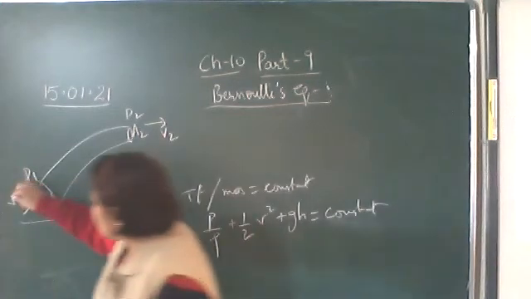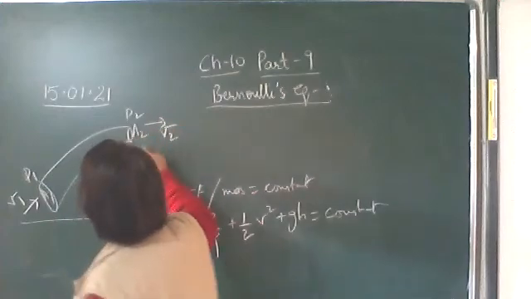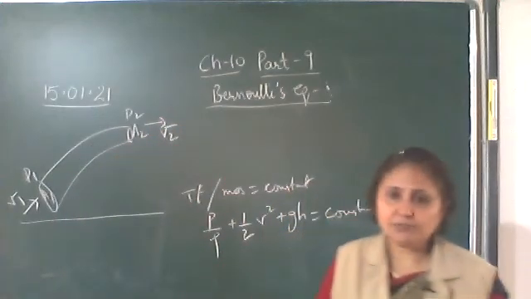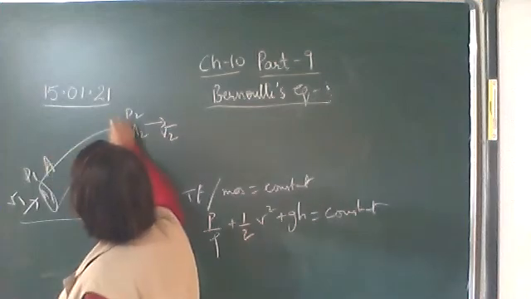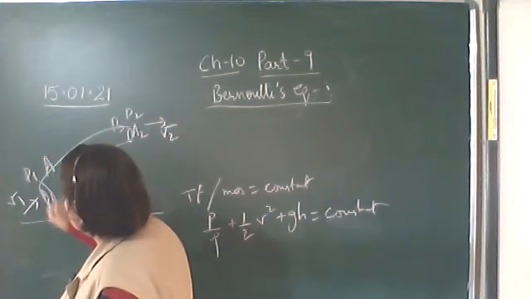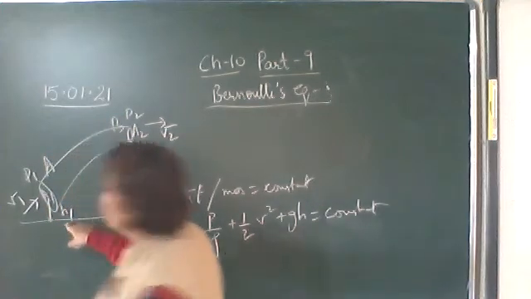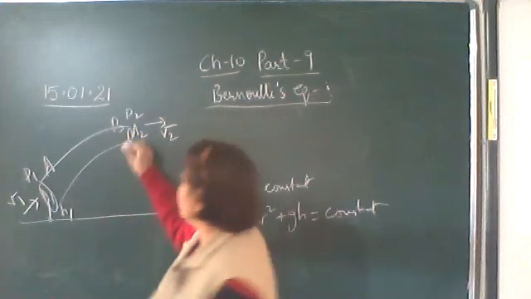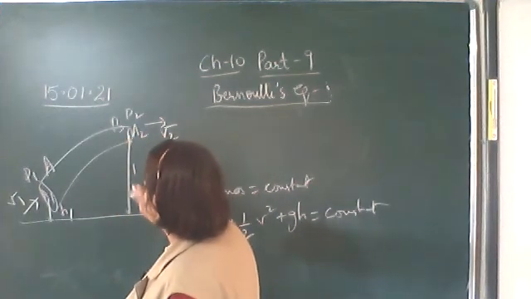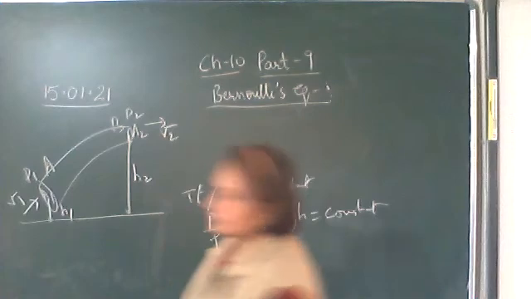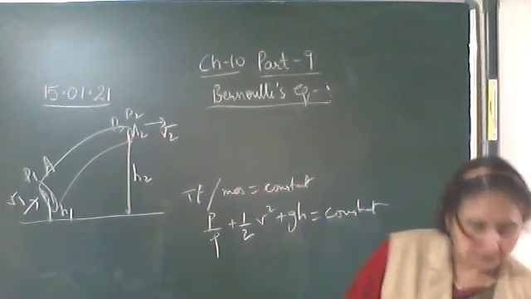So these are the terms when the liquid is entering at point A. This is the point A, this is the point B. Let the height of this tube above the ground be h1 over here, and here let the height be h2.